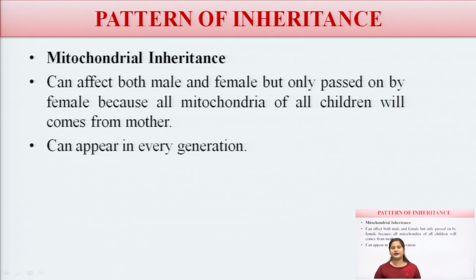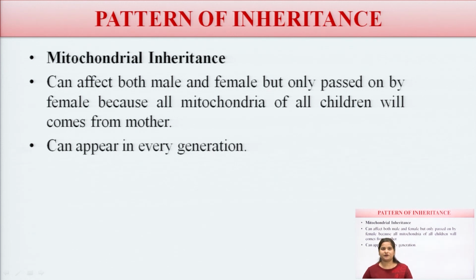It can affect both male and female, but it is only passed on by the female, because the mitochondria of all children come from the mother.